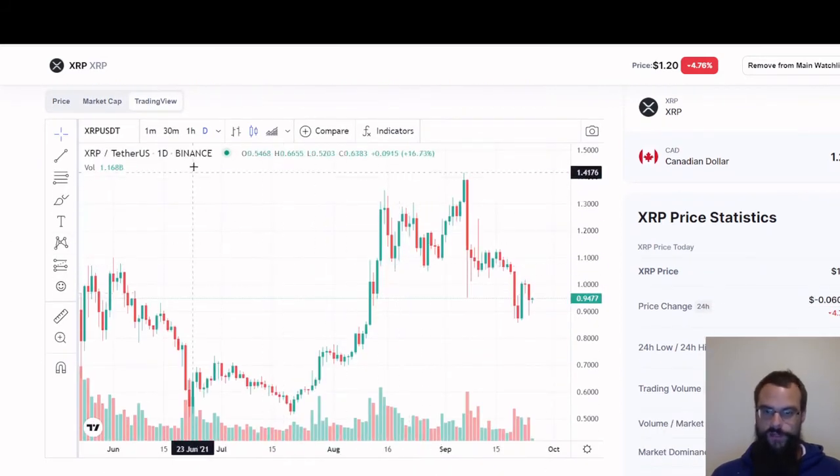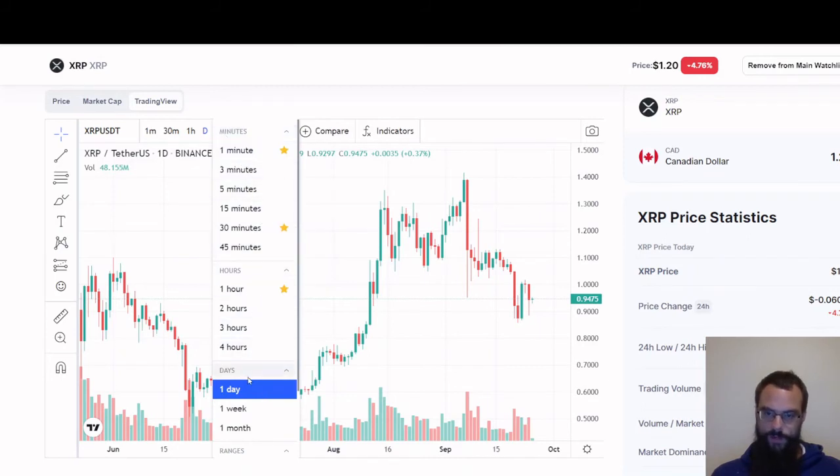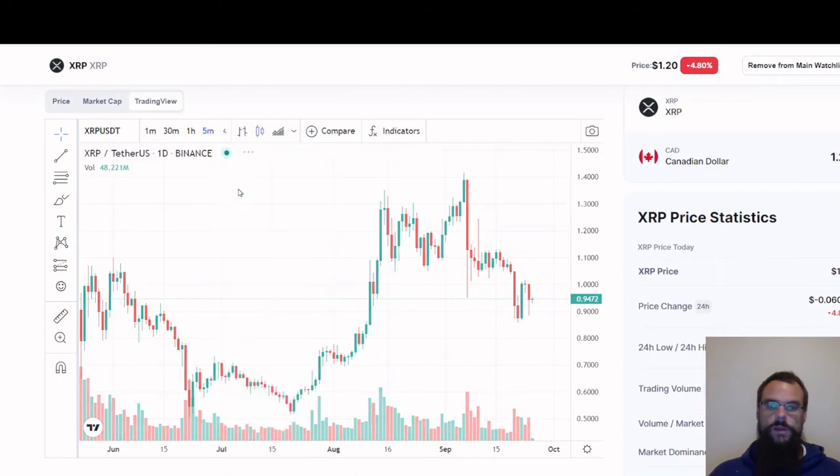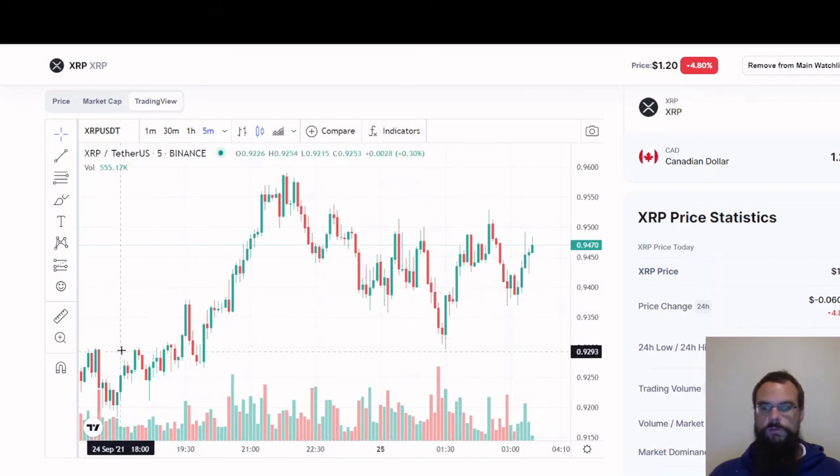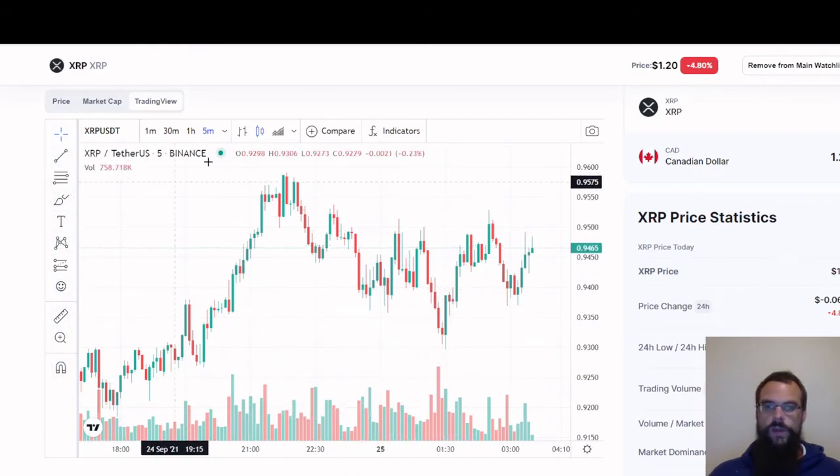where you got your candlesticks, and you can trade, or you can look at it from 1 minute, 30 minutes, 1 hour, 1 day, or you got a drop down menu of different things. Now when you select one of these, by the way, I'll show you this another time when we do graph reading and how to read charts. But if you're curious about it right now, if you click on 5 minutes, each one of these candlesticks represents 5 minutes. So overall, you can see the date at the bottom and the time, and then you can see the prices on the right. And then you have all your drawing tools down the side here, and then you got other graph stuff up the top here.